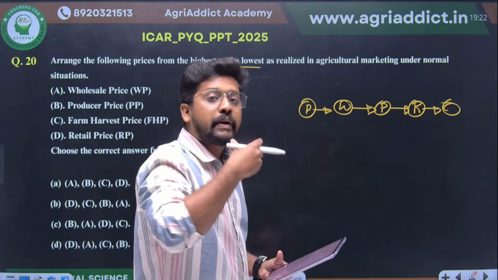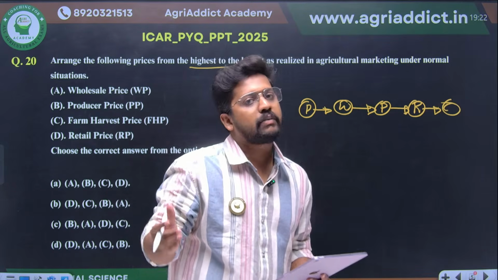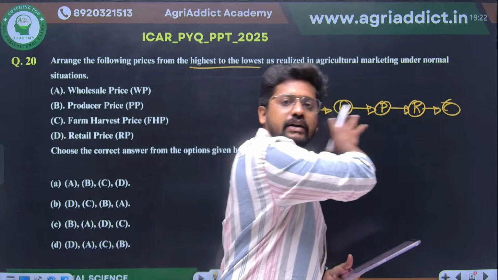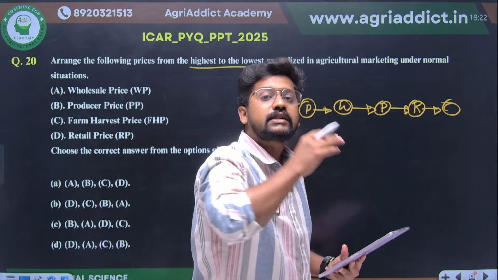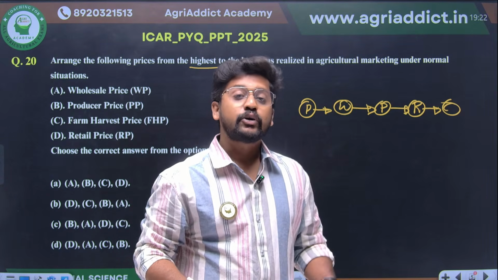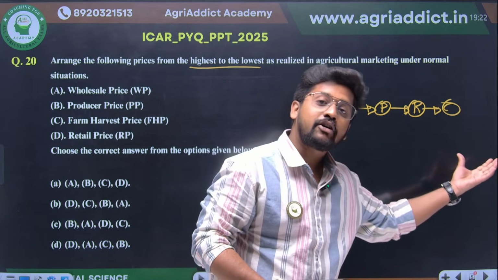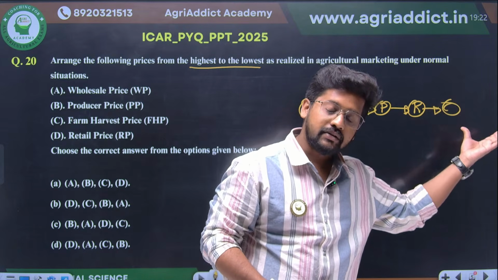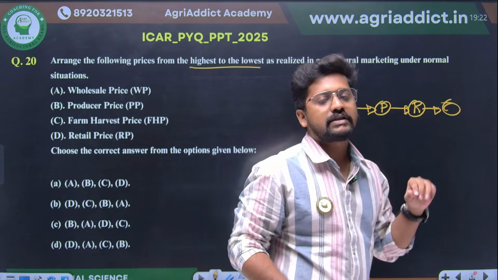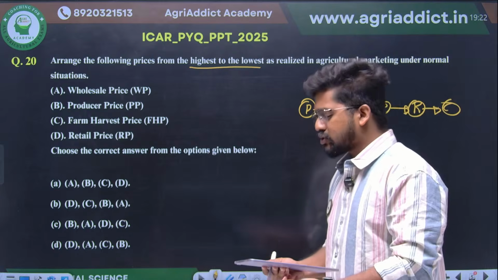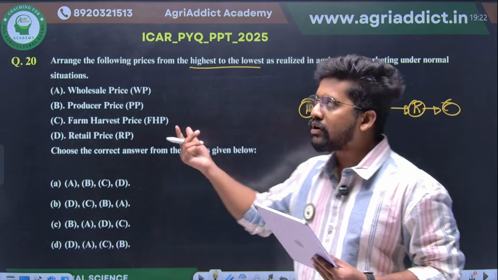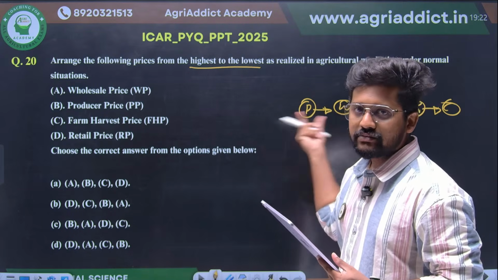So therefore the price will be more and more. We have studied the market margin and price spread concepts here, right? Obviously as we proceed from the initial to the end, we are seeing some price hikes. That's why we try to find out the marketing efficiency, because of the producer share in consumer rupee. How much part of the price paid by the consumer is actually reaching the producer, that is a major thing that we were studying. So this is a conceptual question, and we are going to see how the prices will be upon their magnitude if we have some basic idea regarding this marketing channel.